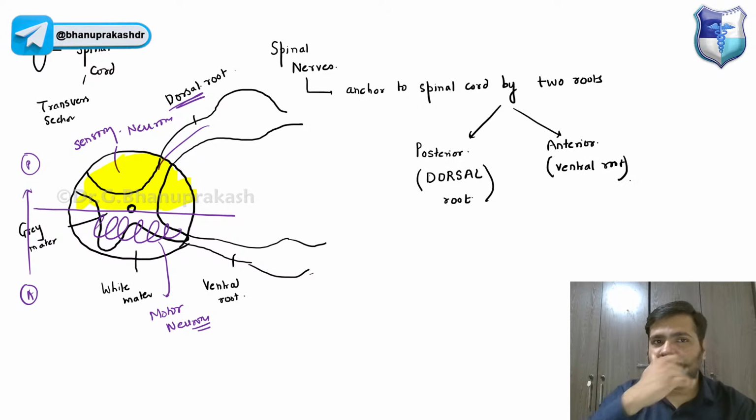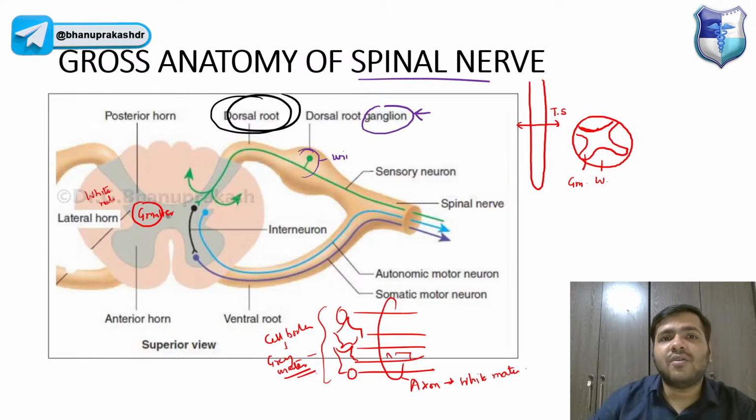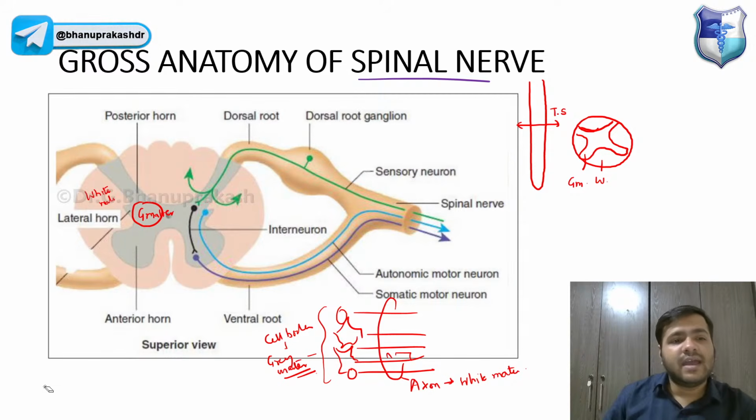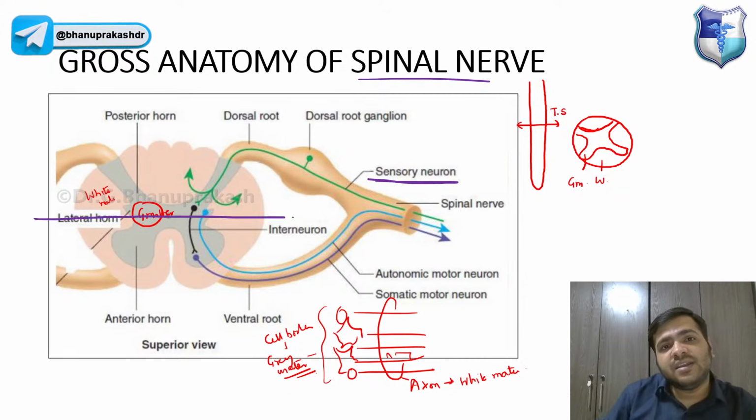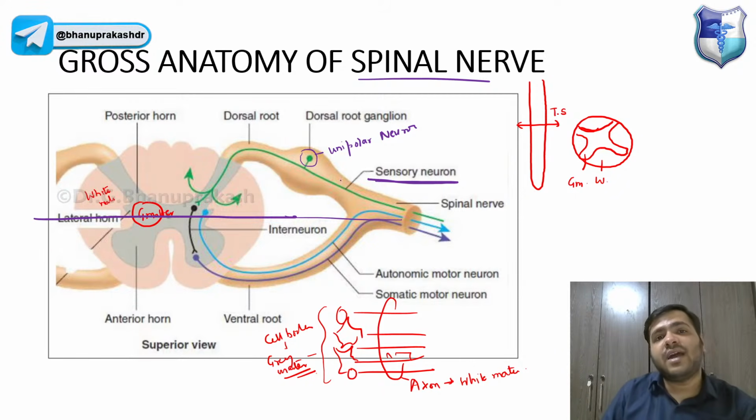What is this ganglion now? It is a group of cell bodies. So we have a ganglion over here that is called the dorsal root ganglion. You can see that this ganglion is basically made up of sensory neurons. Obviously, the posterior part is for the sensory neuron. It is a unipolar neuron, and I have already told you that a unipolar neuron has two processes: the central process and the dendritic process.